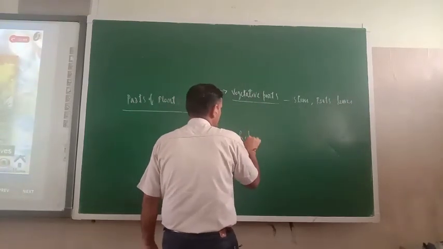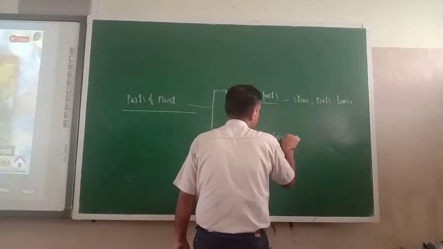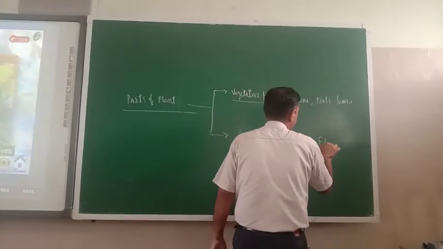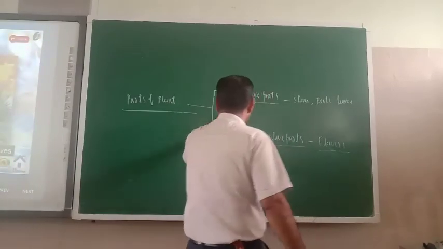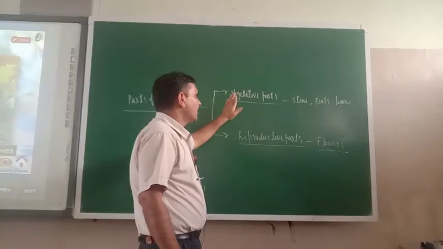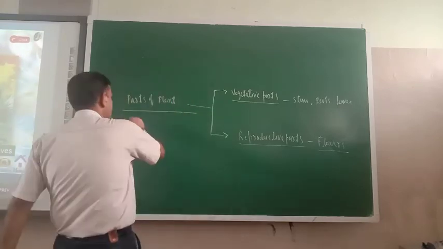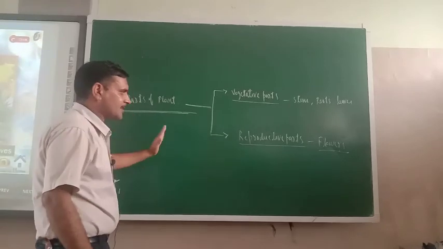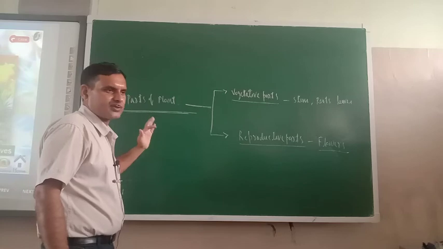Reproductive parts. What are the reproductive parts? Flowers. Flowers are reproductive parts. So just remember, in asexual reproduction, flowers will not take part. Only the vegetative parts of the plants will take part. Now on the basis of these two parts, will teach you sexual and asexual reproduction.